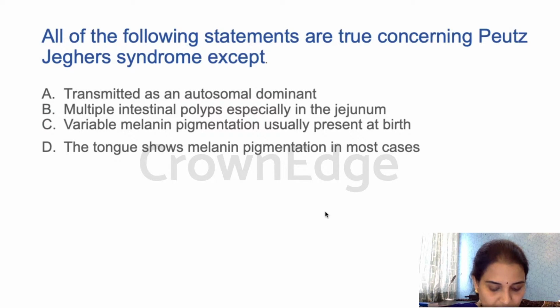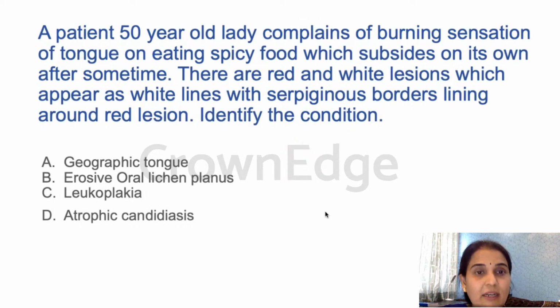Okay, let's go to the next question. A 50-year-old lady complains of burning sensation of the tongue on eating spicy food, which subsides on its own after some time. There are red and white lesions which appear as white lines with serpentinous borders lining around a red lesion. Identify the condition. Such a big explanation for a very simple answer.